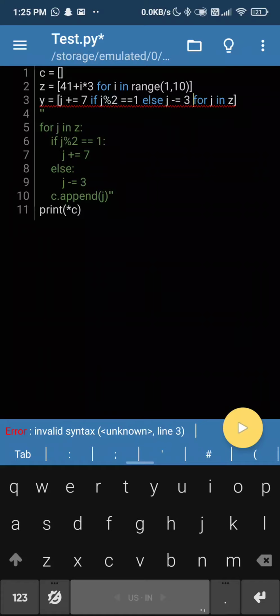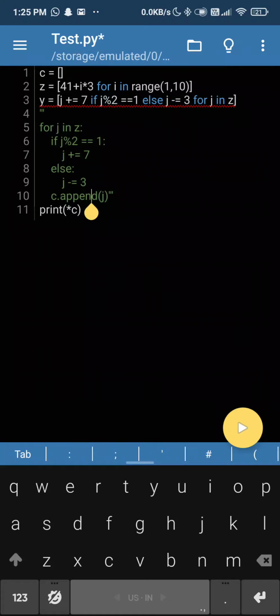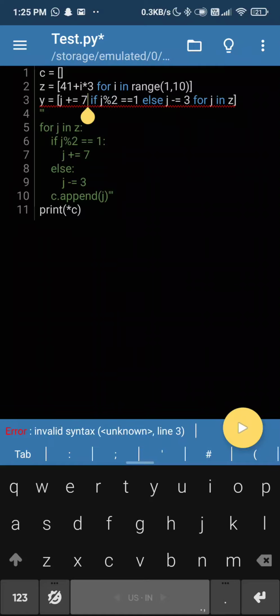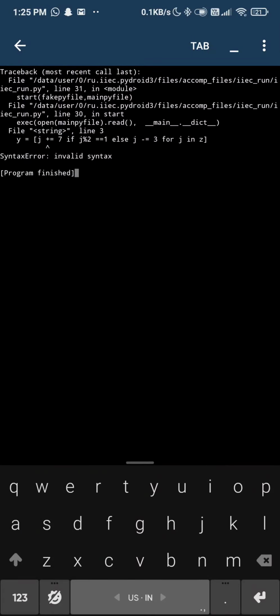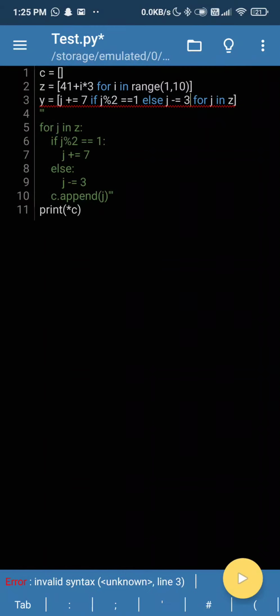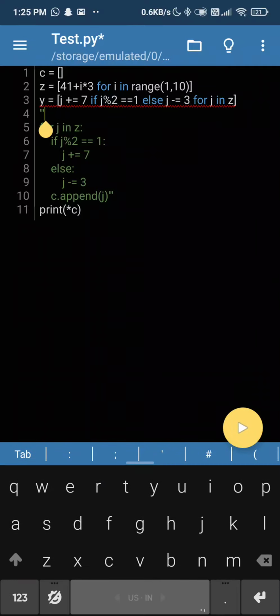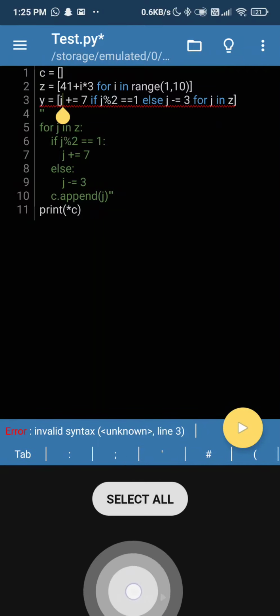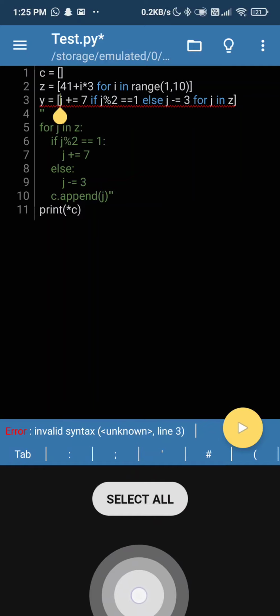Now the thing is, we haven't saved it, like here we appended to C, but you can actually do it directly. Now I think somewhere in here I did something wrong. Let's see what's wrong. j plus equal to 7, invalid syntax. Okay, so I think we'll need C here. C dot append.